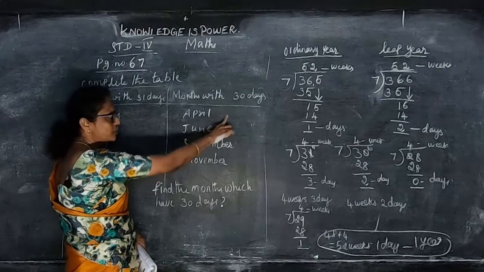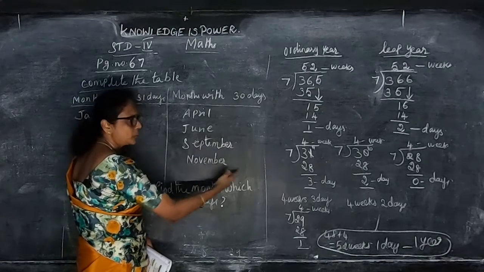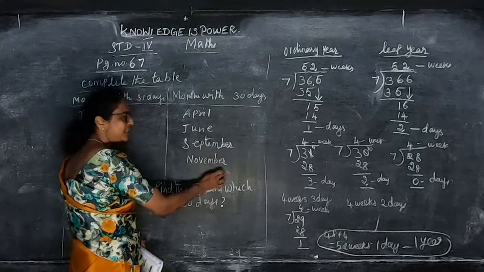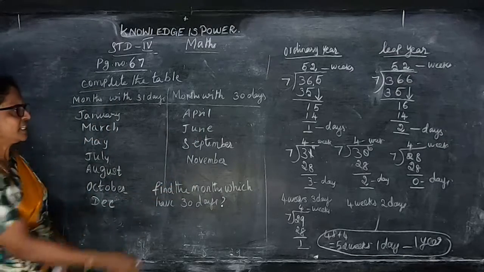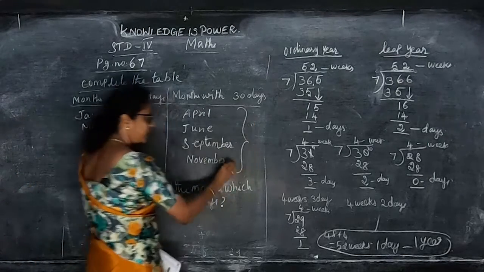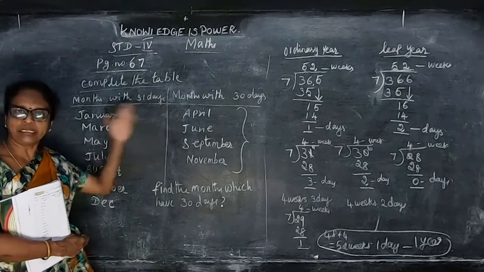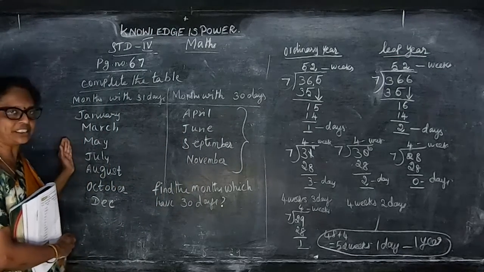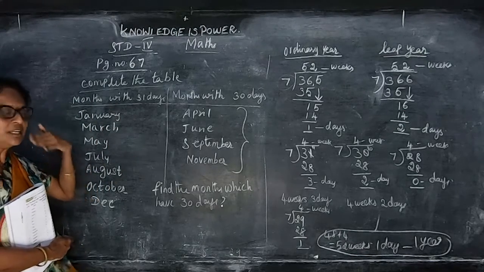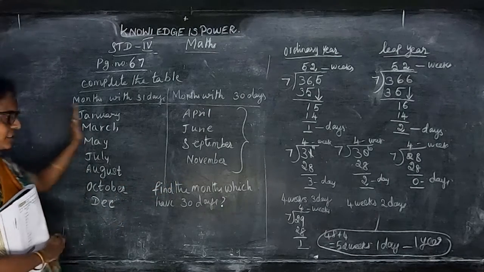April is closing the school, June is reopening the school, September is the first term and November is the second term. Like that, easily, only these 4 months have 30 days. In the next, for 31 days, write January and the remaining months. February won't come because February has 28 days, or 29 in a leap year. We are writing only 31 days and 30 days. Okay children.